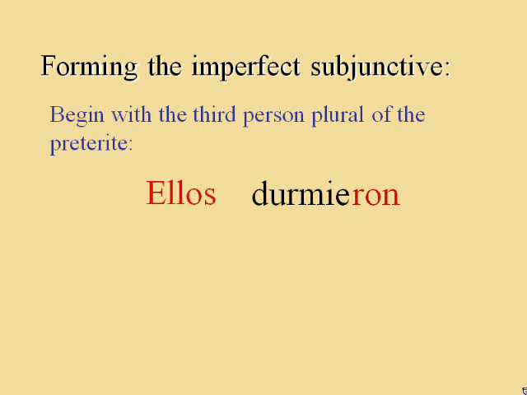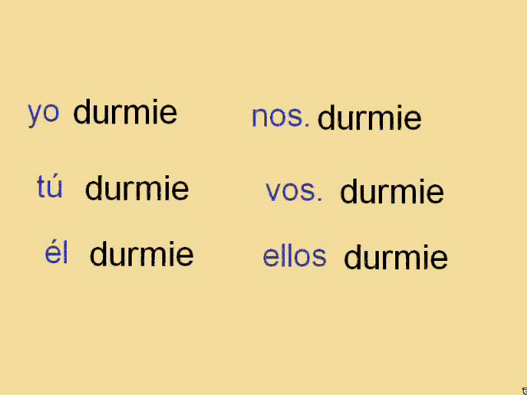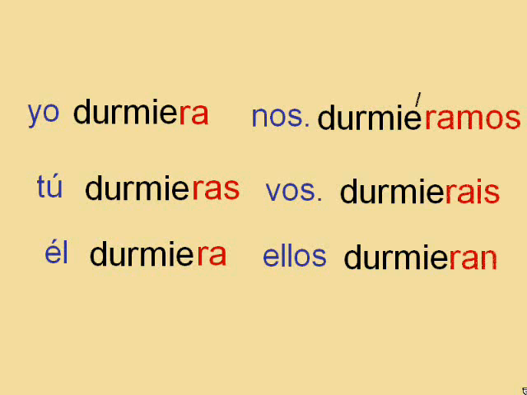Next, drop the ending ron and use the remaining letters, durmie, as the stem for all conjugations of the imperfect subjunctive. To this stem, we add the following endings: ra, ras, ra, ramos, rais, ran.